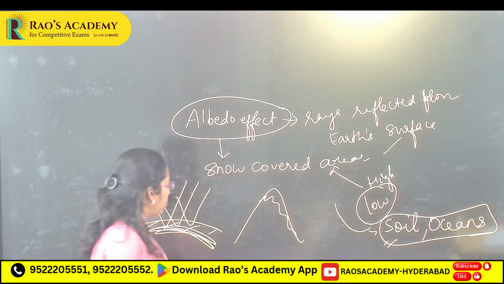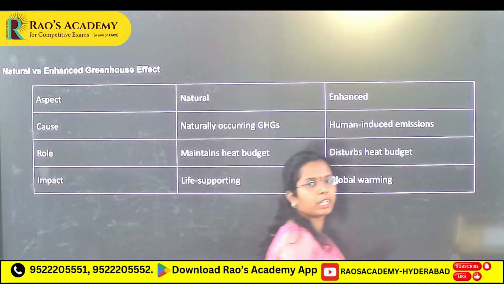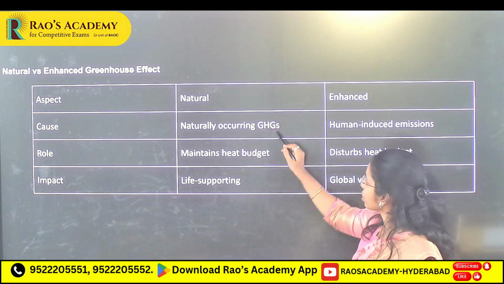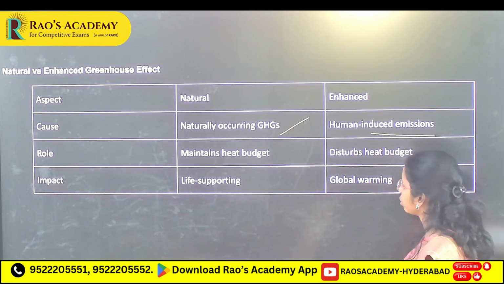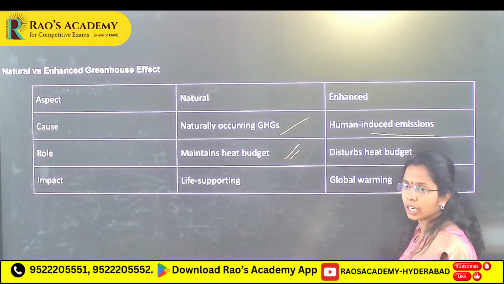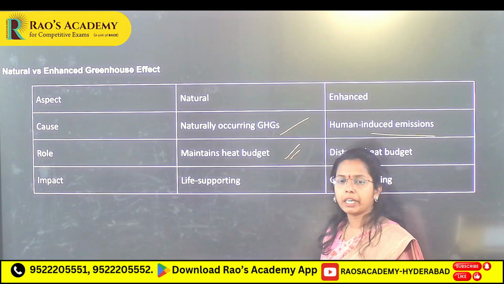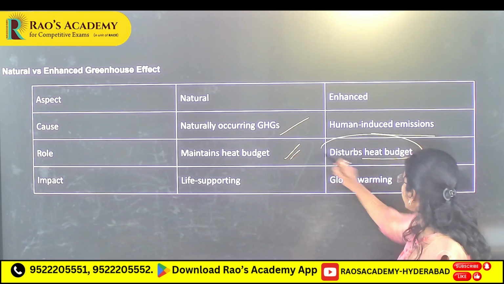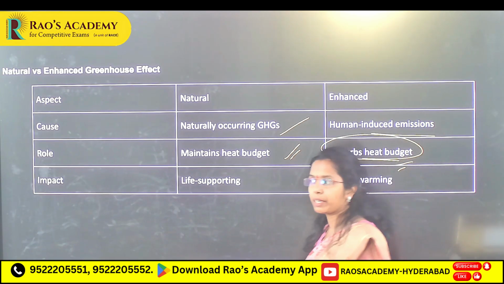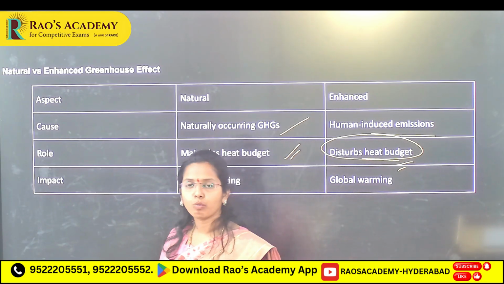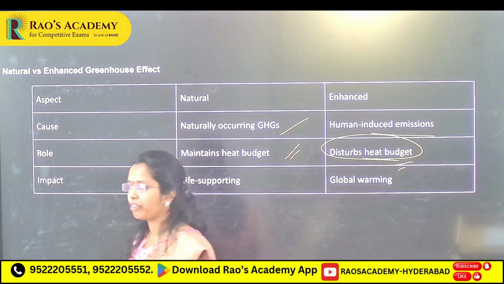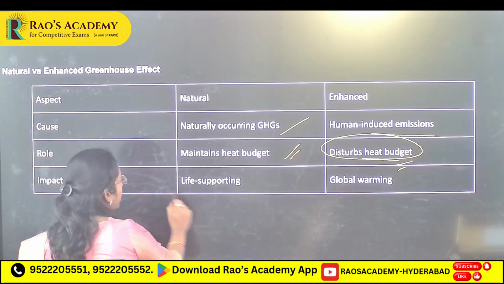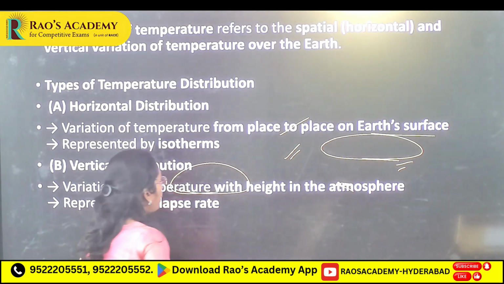Like that, the albedo effect affects the temperature variation. Next, we have seen natural and enhanced greenhouse gases: naturally occurring and human-induced emissions. Naturally occurring greenhouse gases maintain the heat budget because they absorb IR radiation. Here, it disturbs the heat budget. Because of this disturbance, you will see more warming effect, and because of this more warming effect, you will see climate change. Next, impact: it is life supporting, it is global warming.